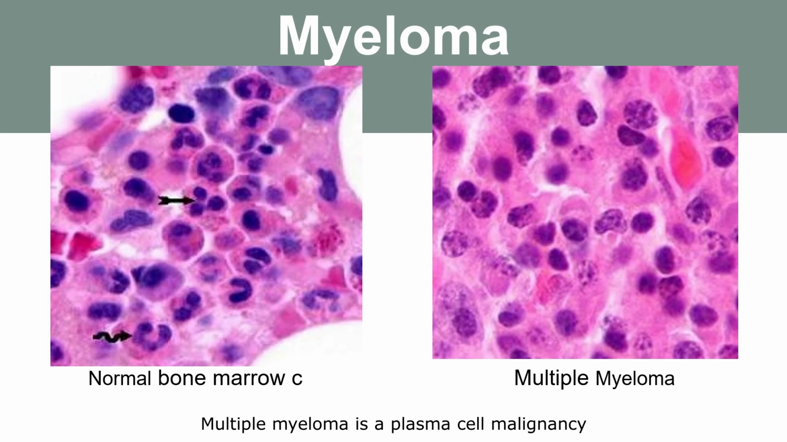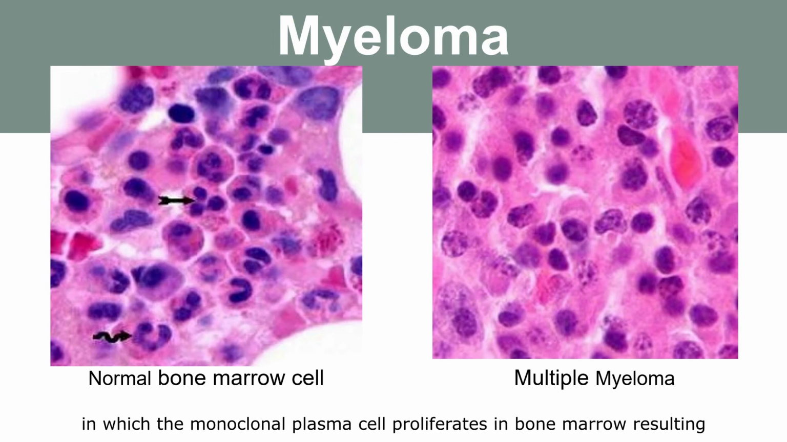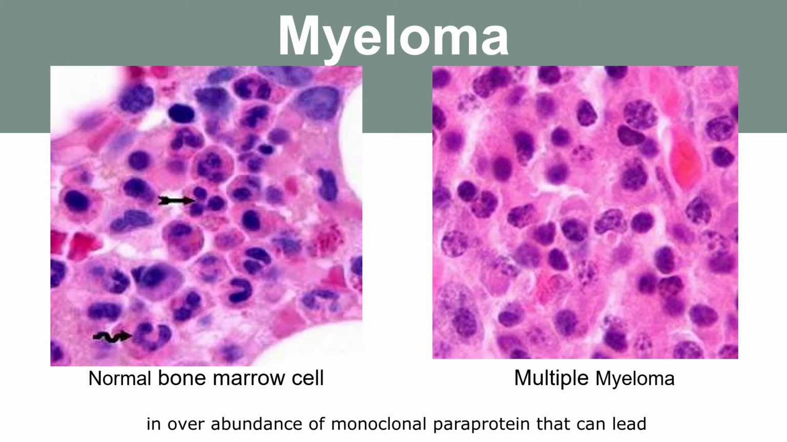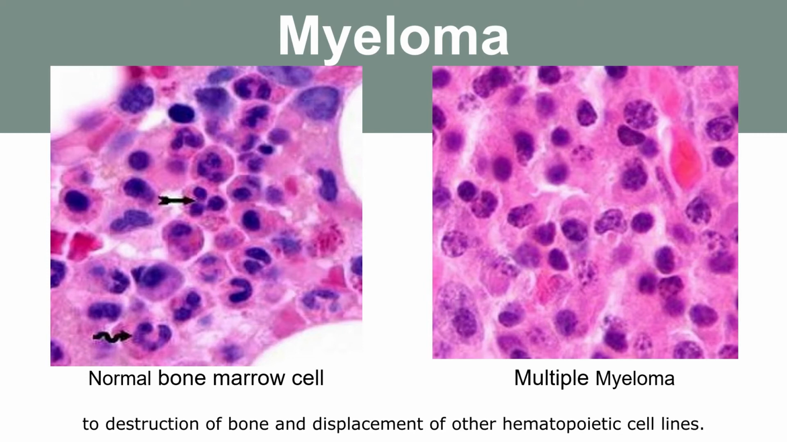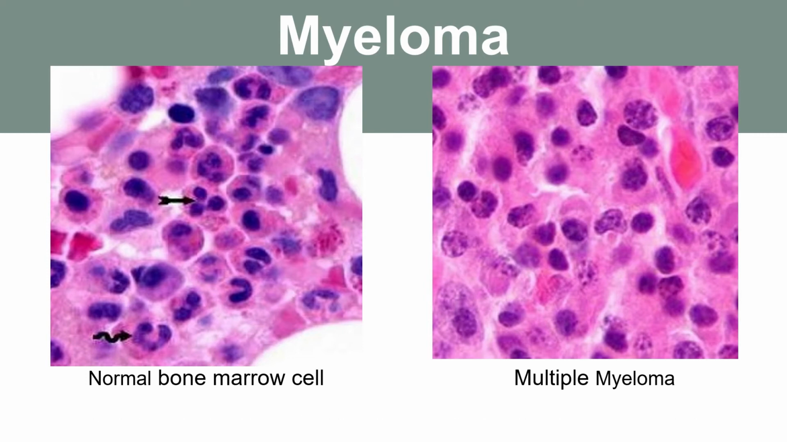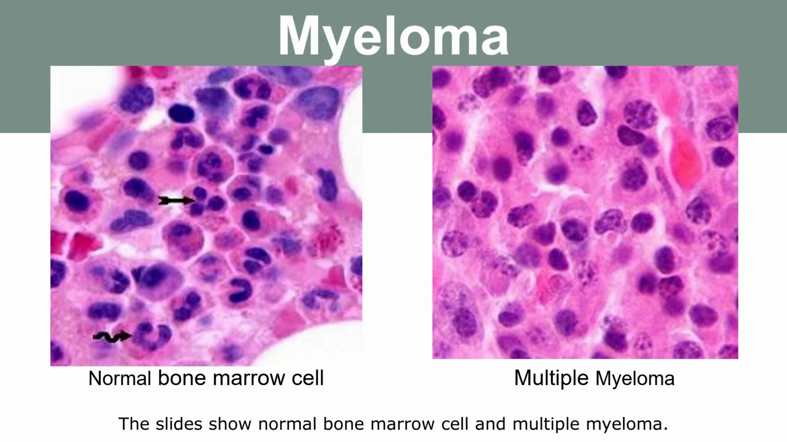Multiple myeloma is a plasma cell malignancy in which the monoclonal plasma cells proliferate in bone marrow, resulting in overabundance of monoclonal paraprotein that can lead to destruction of bone and displacement of other hematopoietic cell lines. The slide shows the normal bone marrow cells and multiple myeloma. In the left slide, major normal bone marrow cells are shown in the center of intertrabecular space. The squiggly arrow shows a band neutrophil, and the arrow with tail shows the segmented neutrophils.